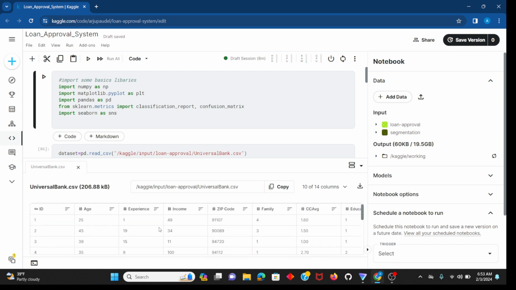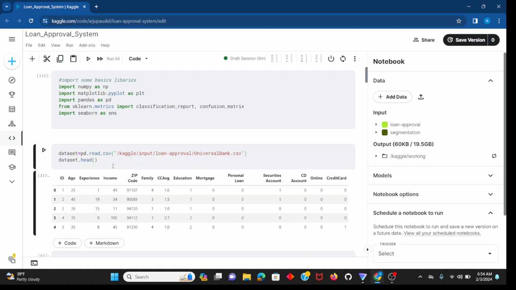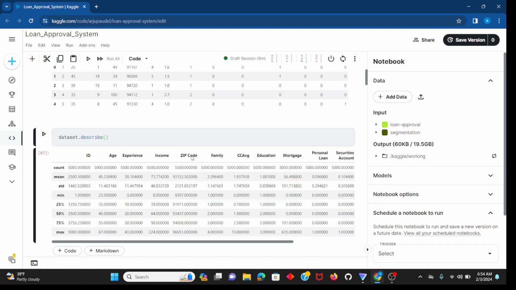You can see there is an ID, age, experience, income, zip code, family, education, and there are other columns also. I will read the CSV file, and this is our dataset, with the loan approval column. Then I'm going to describe the statistical points of the dataset.